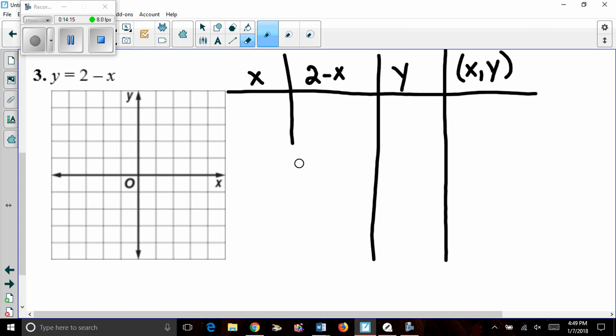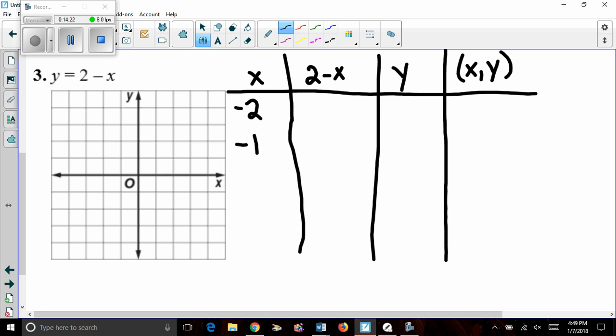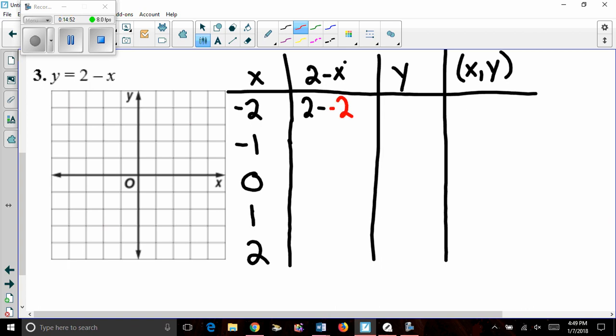I should be a little more careful as I'm drawing my lines. But here are my x values: -2, -1, 0, 1, and 2. And I want to do this one with you purposely because I want you to make sure you're being careful with everything that you do. For starters, the very first one, when x is -2, we have 2 minus, notice that that minus didn't go away. X is -2, therefore it's a -2.